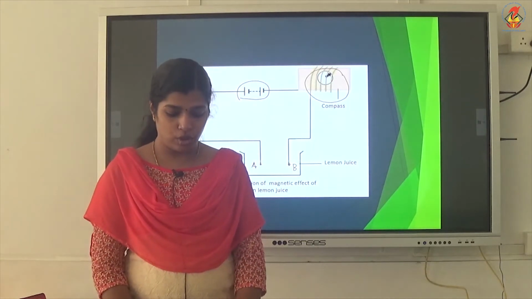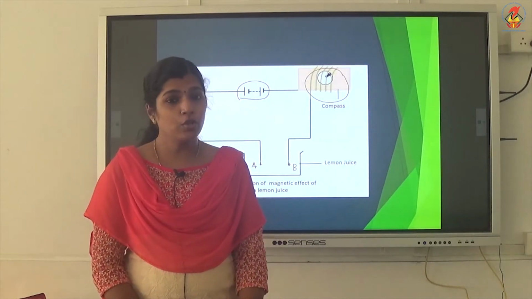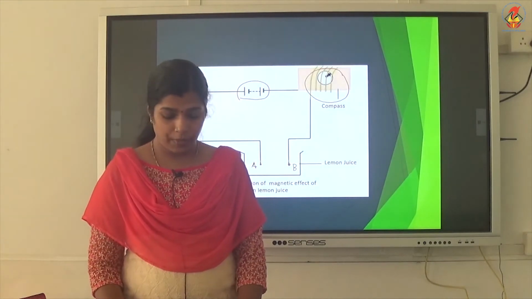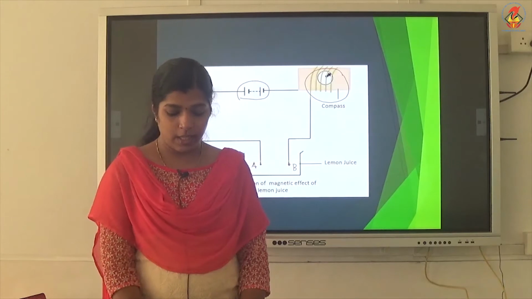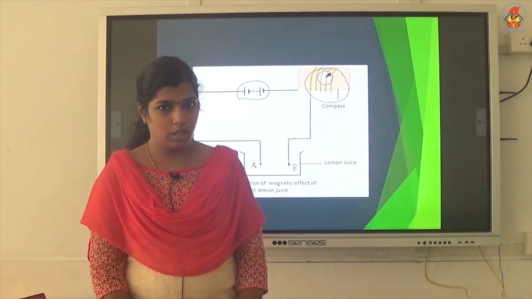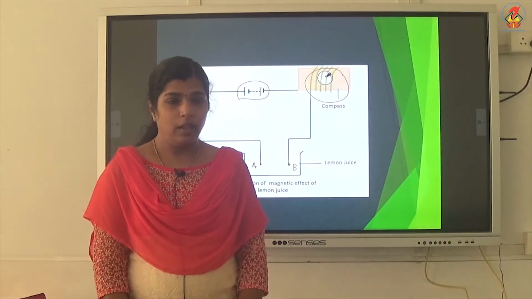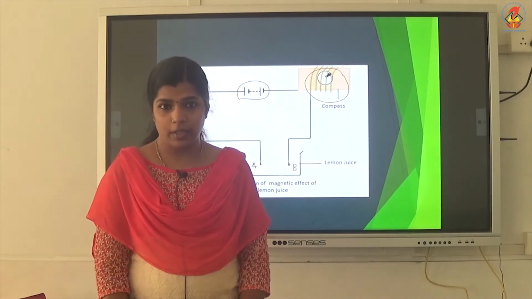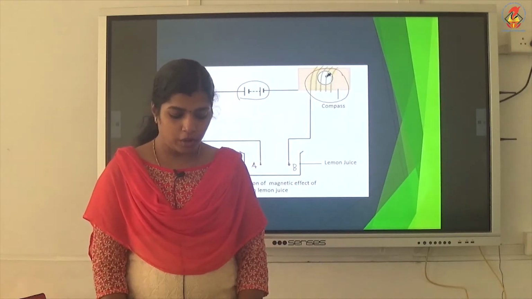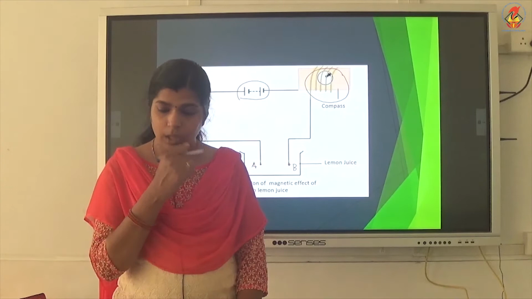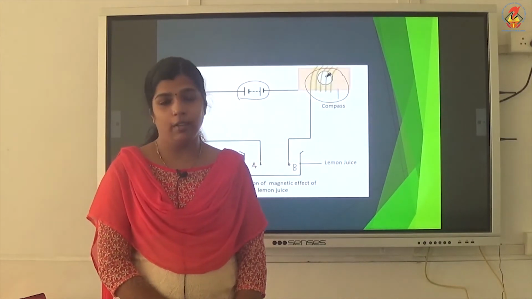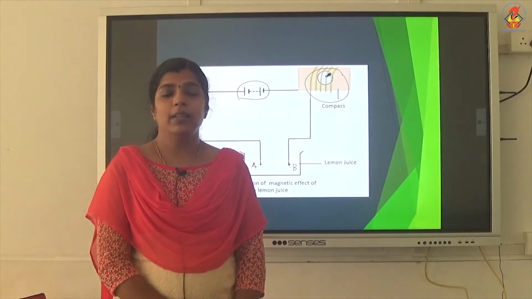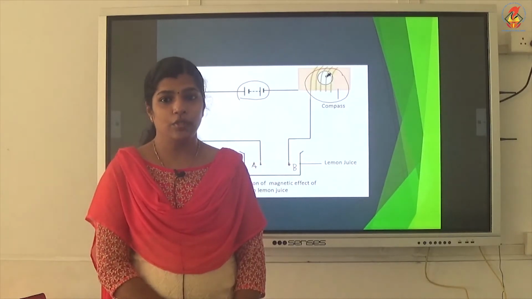So, lemon juice will conduct electricity. The compass needle will show a deflection. Yes, it is a good conductor of electricity. Vinegar is a good conductor of electricity. Tap water is a good conductor of electricity. Vegetable oil is a poor conductor of electricity.